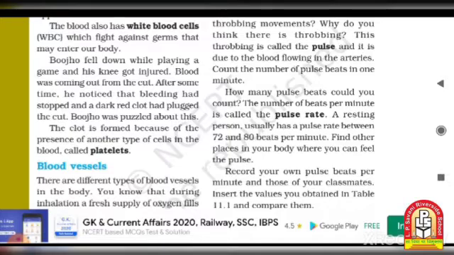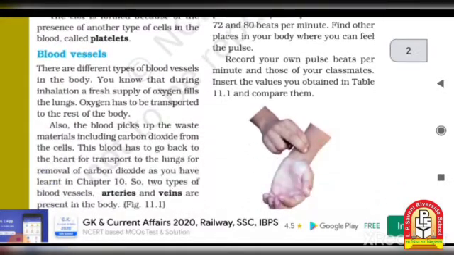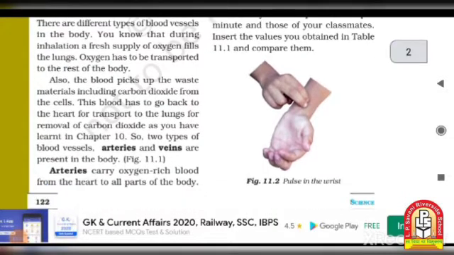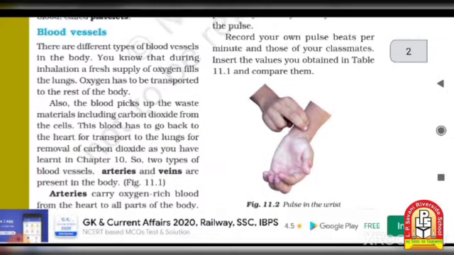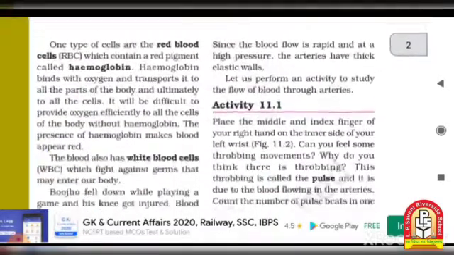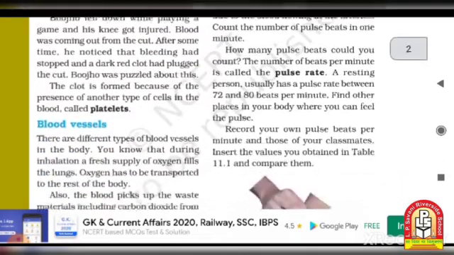So what are platelets, which we already introduced. Then blood vessels. What are the characteristics of the blood vessels? And arteries, veins and their characteristics. So by using the introduction of this chapter you can get the overview of that.